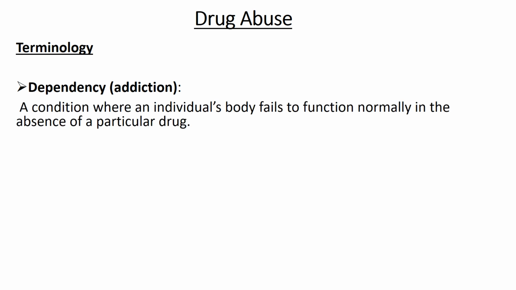So let's first get acquainted with some terminologies that have to do with drug abuse. The first is dependency or addiction. What does it mean? Dependency or addiction is a condition where an individual's body fails to function normally in the absence of a particular drug. So if a given drug is not in their bodies, they cannot work normally. So that means that individual depends on that drug, or they're addicted to that drug.